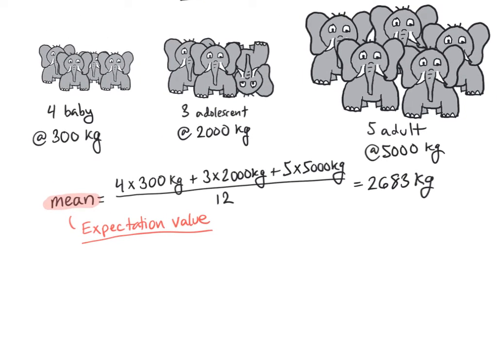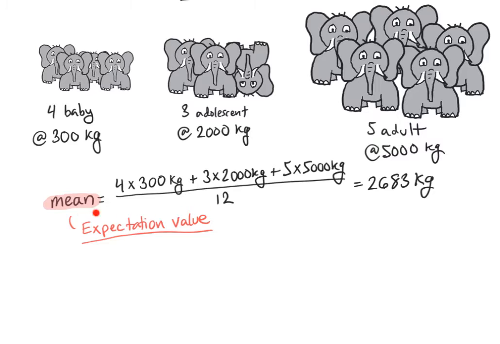For example, if I were to look in my zoo and I were to say, okay, I'm going to pick a random elephant out of the 12. What do I expect the result to be? Well, the expectation value that we calculated, the mean, was 2,683 kilograms. What is the chance that one of the elephants that you pick out of this group will have a mass of 2,683 kilograms? It's 0. None of them have that mass.